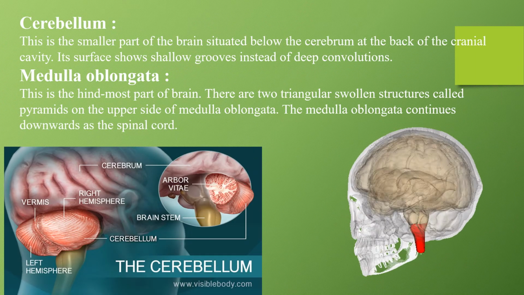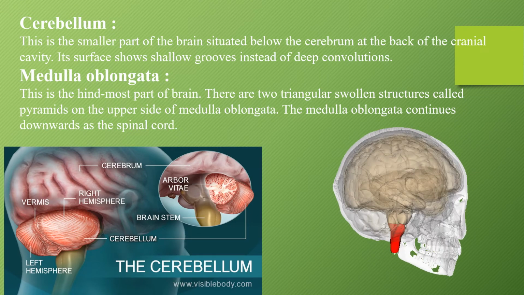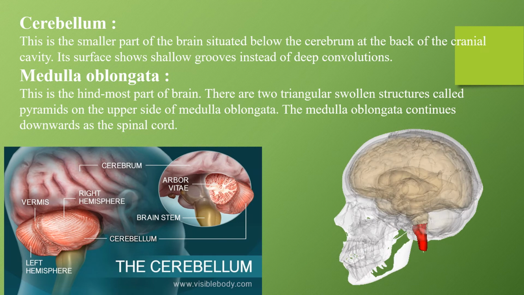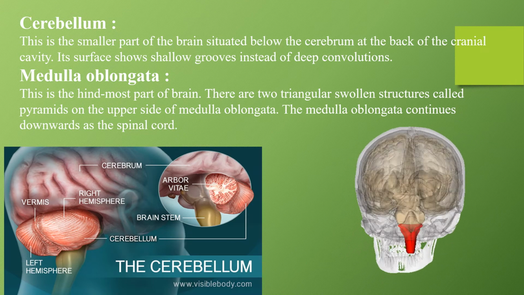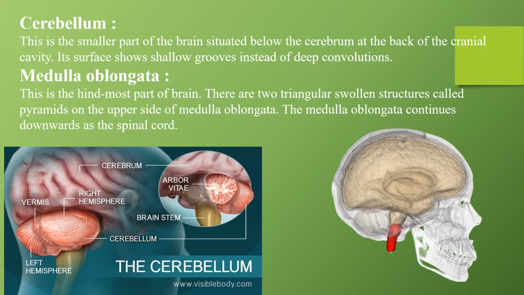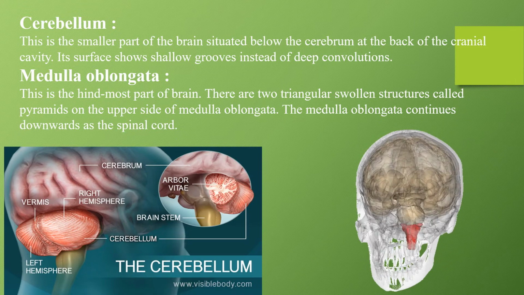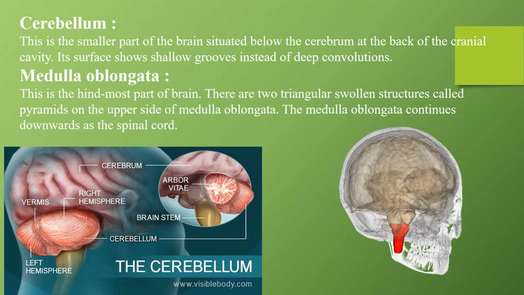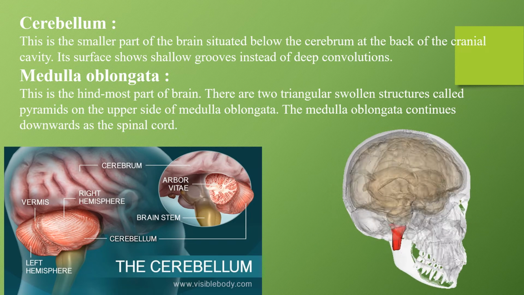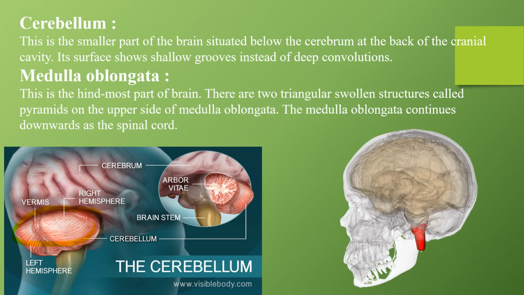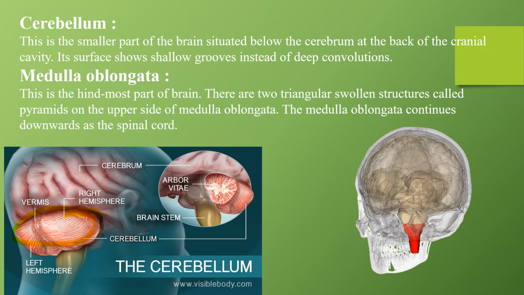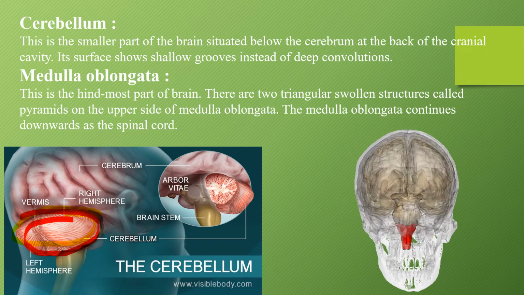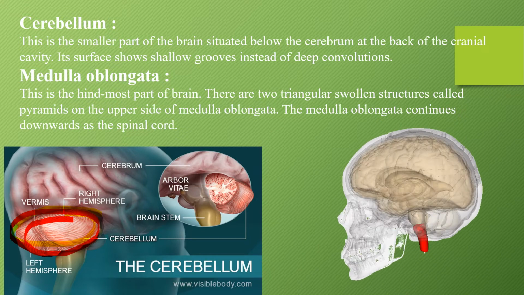Next you have the cerebellum and medulla oblongata. First we'll talk about the cerebellum. Cerebellum comes on the lower portion. ठीक है, हमारा जो ब्रेन सेरेब्रम है ऊपर, उसके नीचे आप लोग को एक छोटा सा पोर्शन दिख रहा है. Now this is the cerebrum that we're talking about. Okay, here this portion that you see is the cerebrum. Okay, this red portion that I've marked, that is the cerebellum.